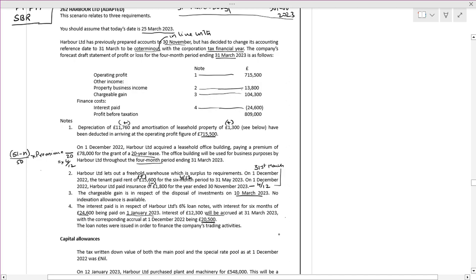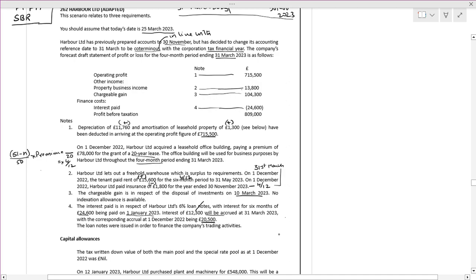Interest paid in respect of Harbour Limited's 6% loan notes is for 6 months, paid on 1st January. Interest of 12,300. And a corresponding accrual from the last year is 20,000.